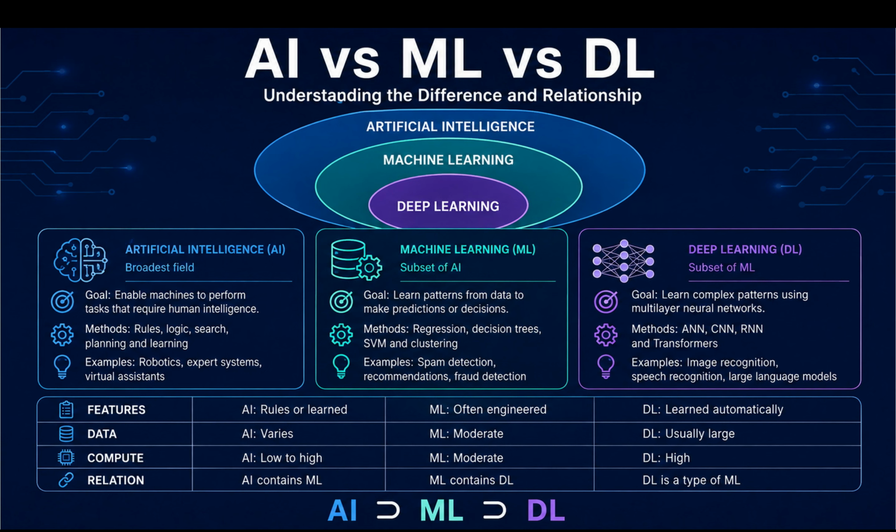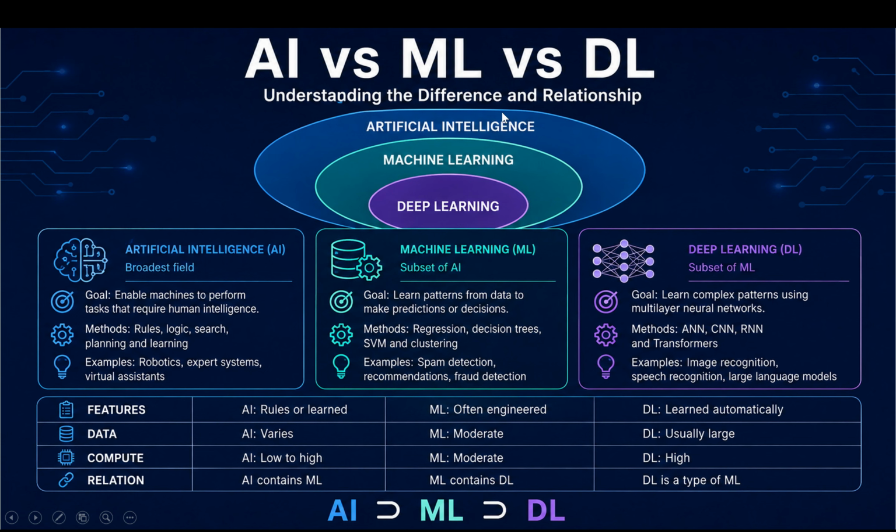However, the techniques working behind these applications may belong to machine learning or deep learning. The most important relationship to remember is that artificial intelligence contains machine learning and machine learning contains deep learning. Therefore, we can say that AI is the broadest field, machine learning is a subset of AI, and deep learning is a subset of machine learning.